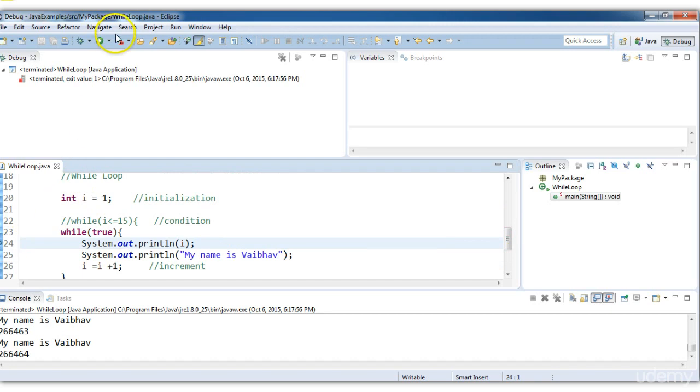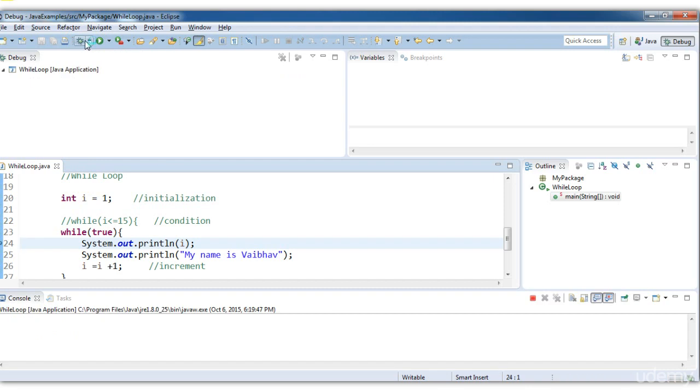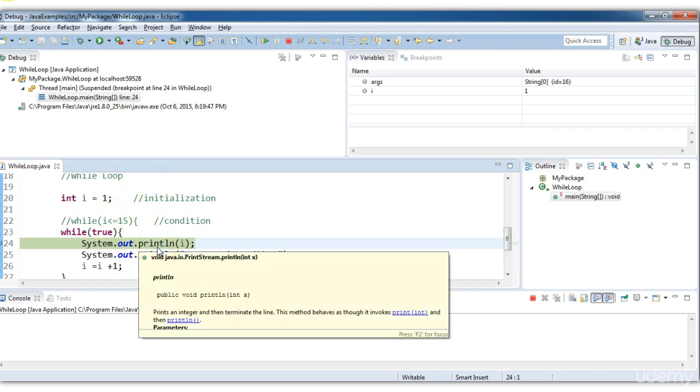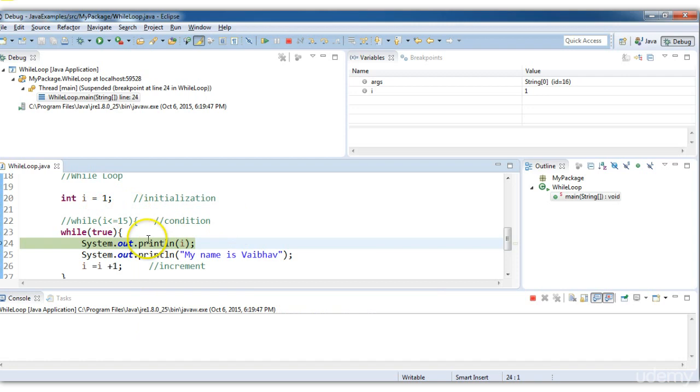Now instead of running this, we need to click on debug. As soon as you start the execution, the program won't continue till the end, but it will stop at the debug point, line number 24.